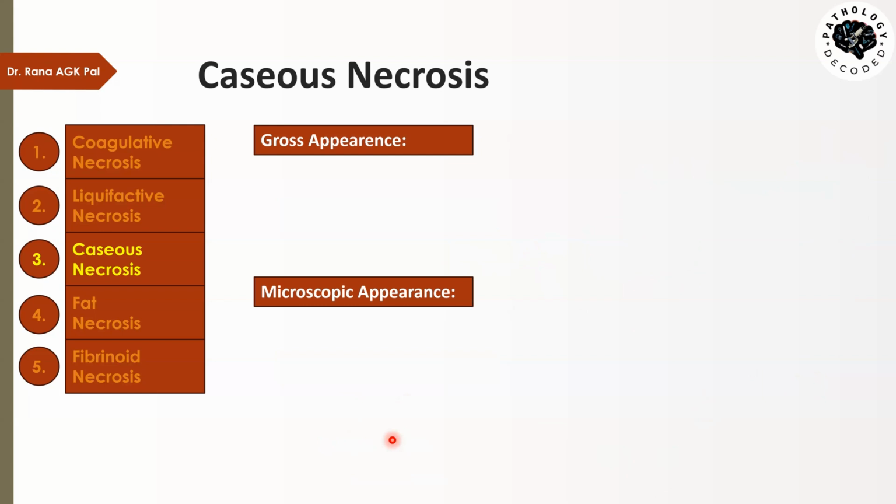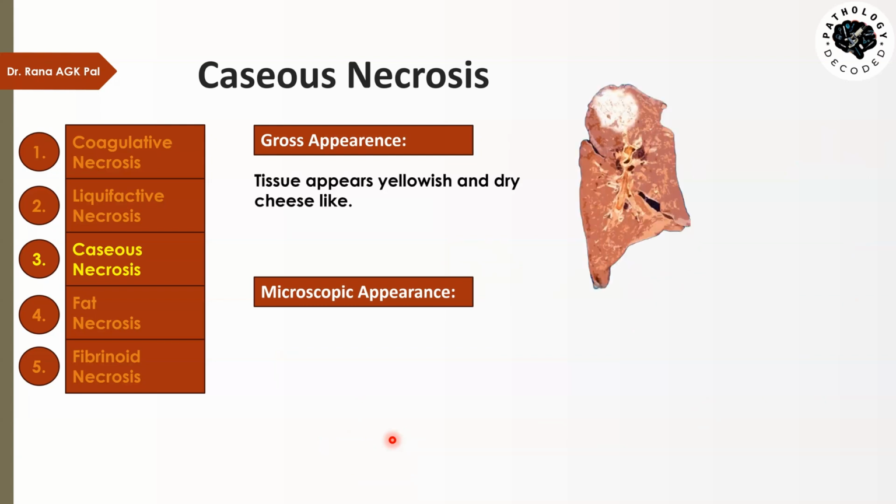Grossly, when we look at caseous necrosis, the tissue appears yellowish and dry, cheese-like. So here you see caseous necrosis, and if you compare it with a piece of cheese, it looks very similar, as if the tissue has become cheese-like. The word caseous is derived from the Latin for cheese. That's why it is called caseous necrosis, or cheese-like necrosis.